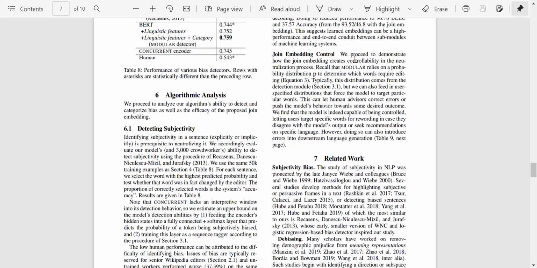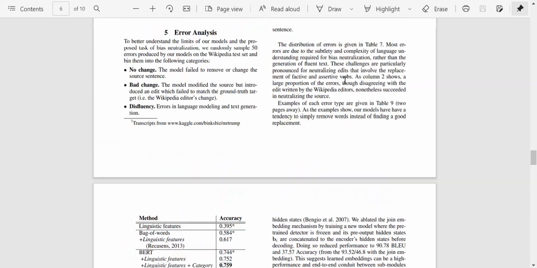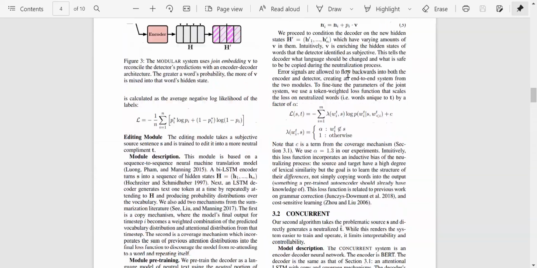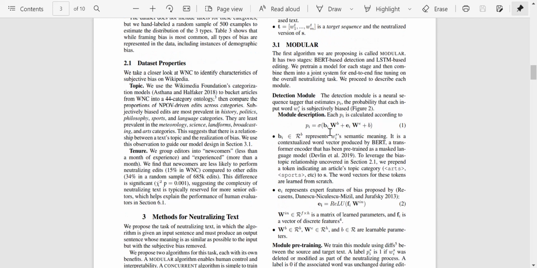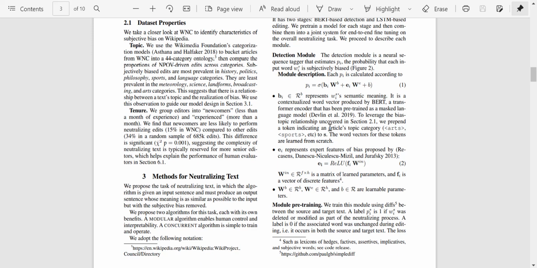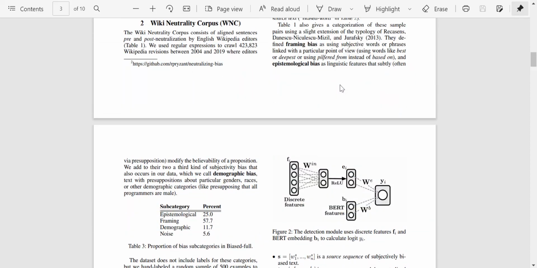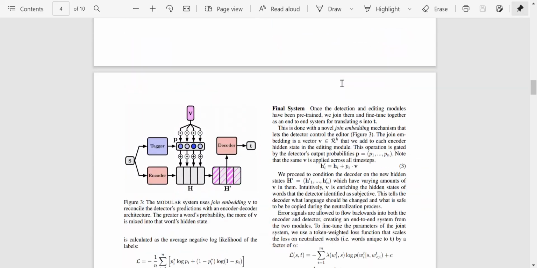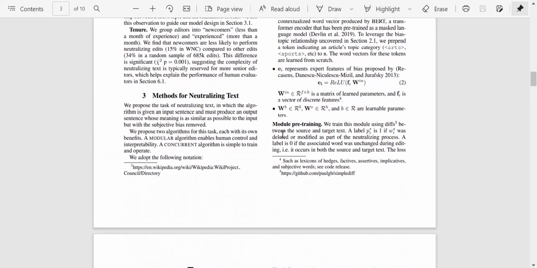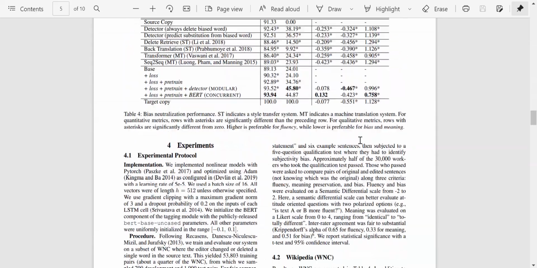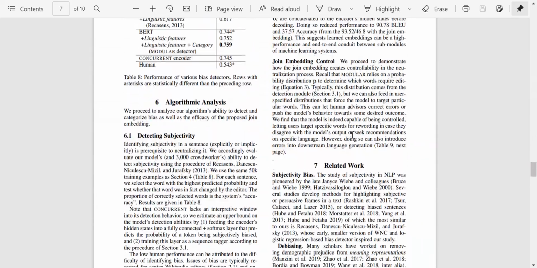So if we recall, when we use a modular mechanism, let's just go back and I'll show you. We had this P thing where we were leveraging the probability distribution in some fashion. Was it the modular or the concurrent one? I'm not quite sure now. Right. So yeah, I guess they're talking about this, maybe these ground labels, but we'll have to see. Let's just go back and try reading once again.